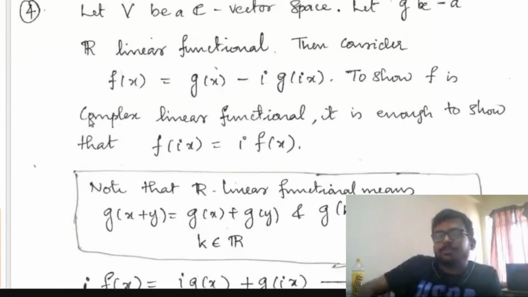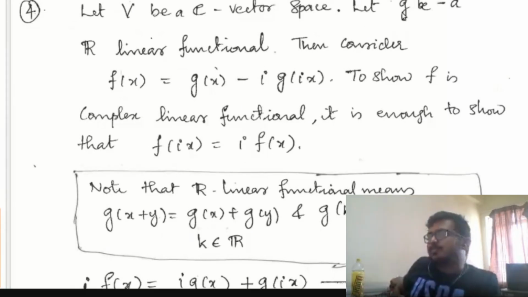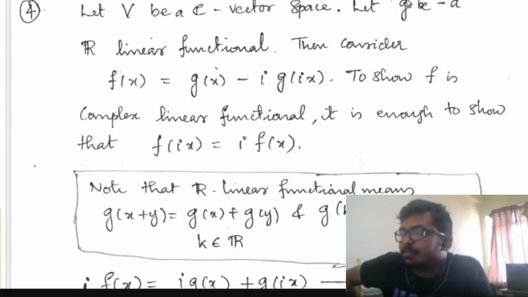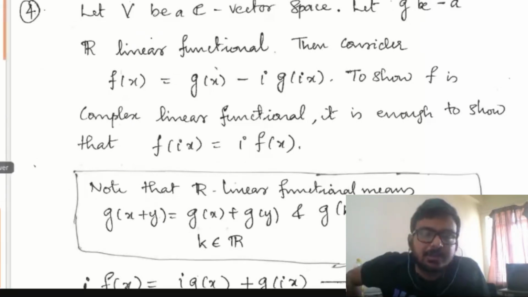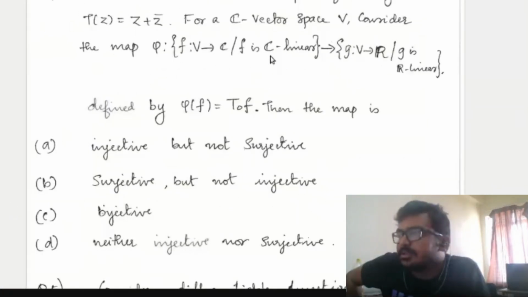So let's start. What I do is, I have an R linear functional G. I am trying to find whether I can find a complex linear functional f such that G is the real part of f. That means I am trying to check whether this map phi is surjective or not. Let me check the surjectivity first.